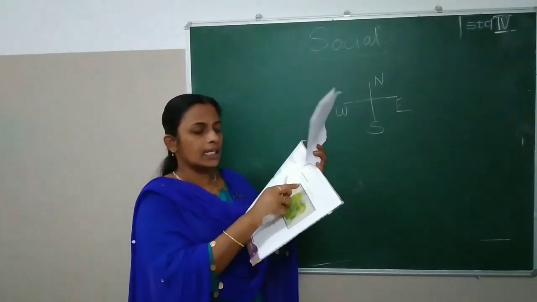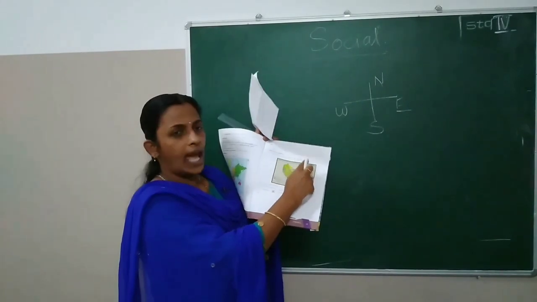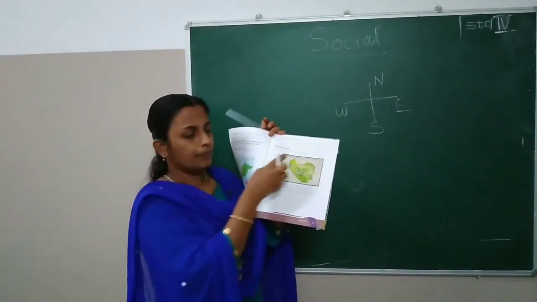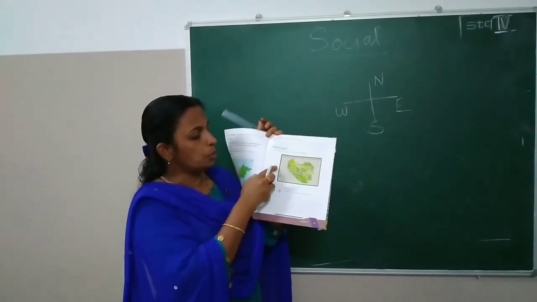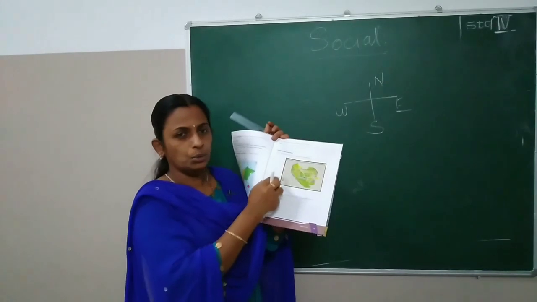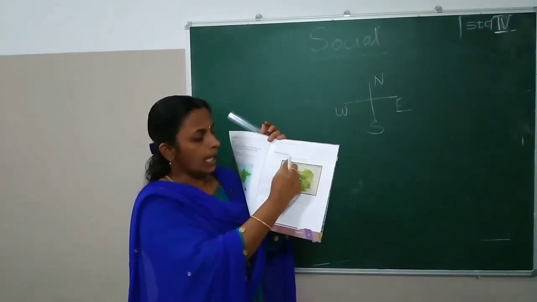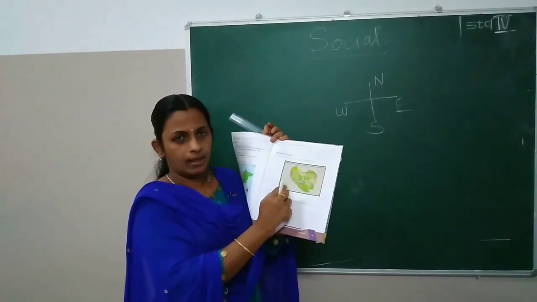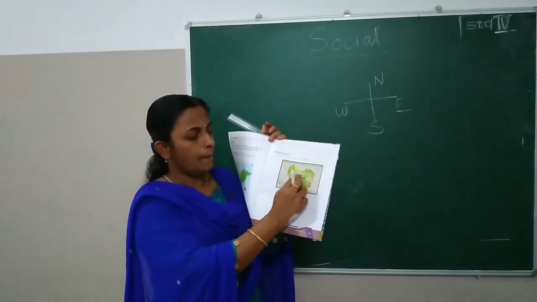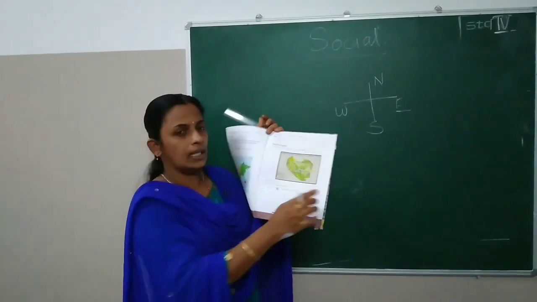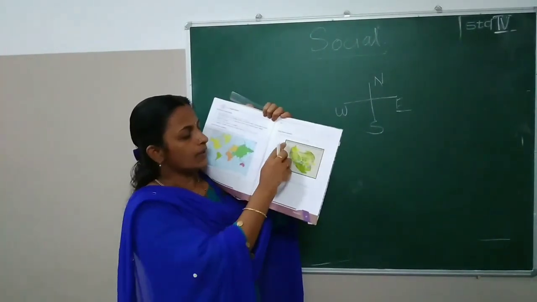There you can see columns A, B and C, then rows 1, 2, 3. That means A1, A2, A3, B1, B2, B3, C1, C2, C3. It is better you write it here.